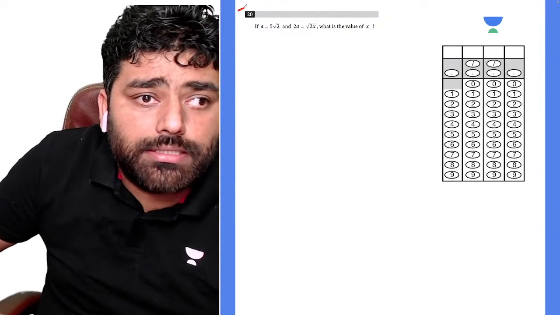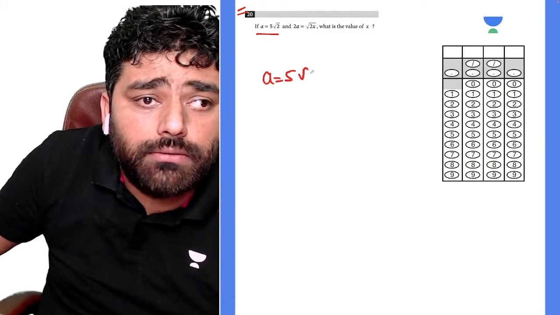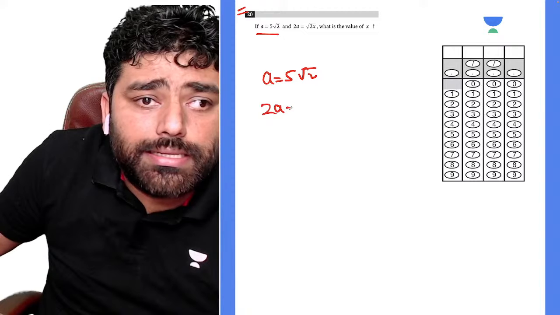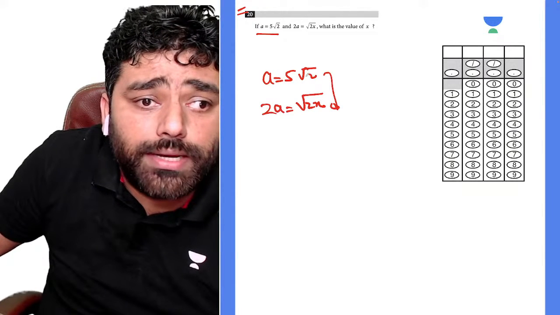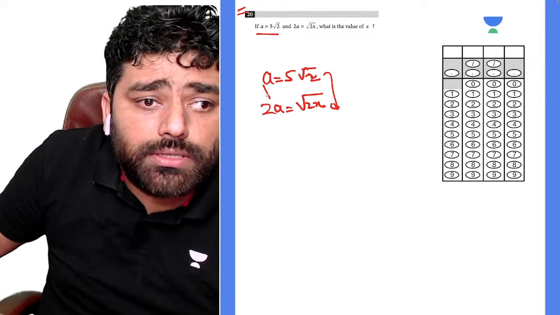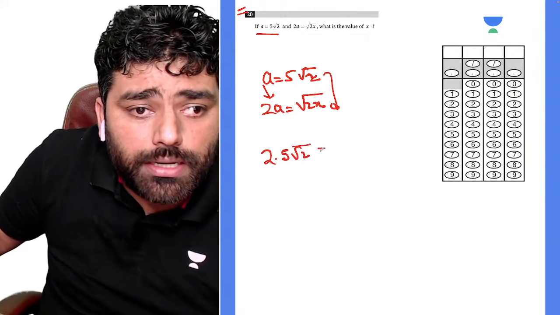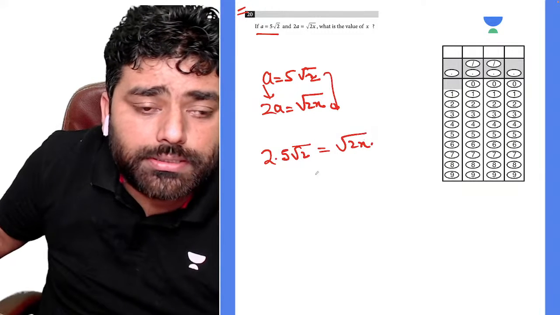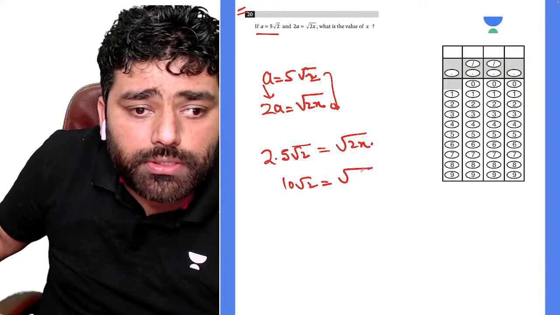Okay, question number 20, and this is the last question. So what is given to us? A is equal to 5 root 2, and 2a is equal to under root of 2x. So what do you need to find? You need to find the value of x, guys. So you can just substitute the value of a here. That is 2 times 5 times root 2, and that is equal to under root of 2x, correct? And this is going to be 10 root 2 is equal to under root of 2x.